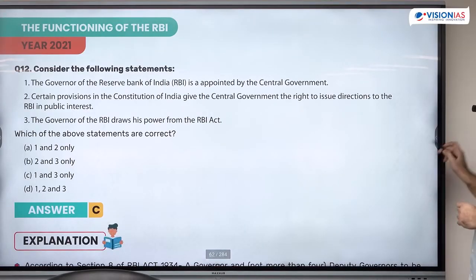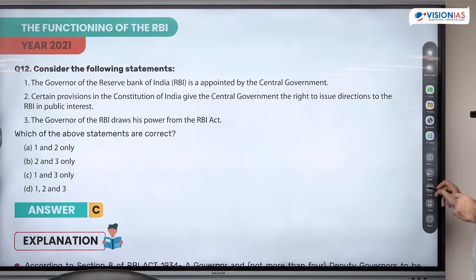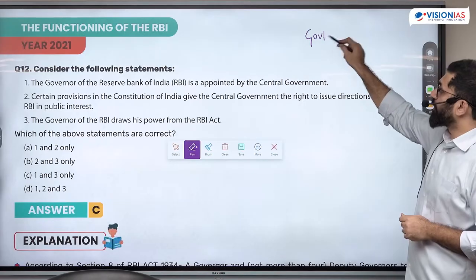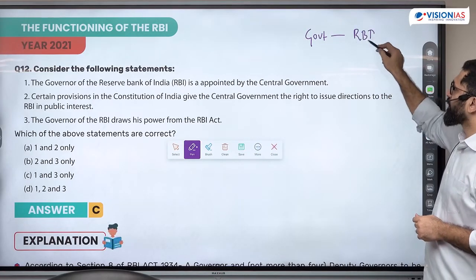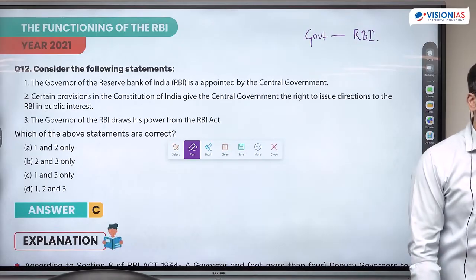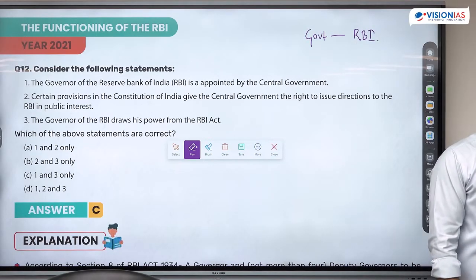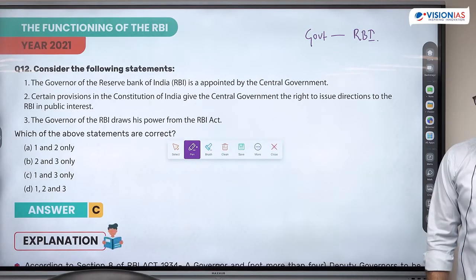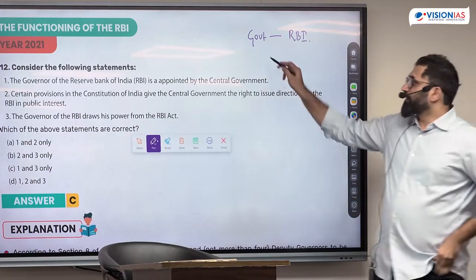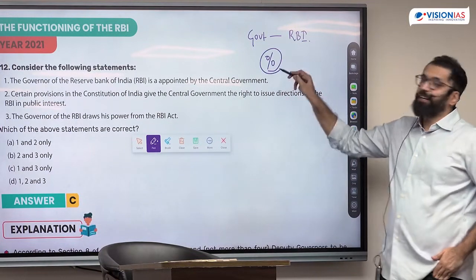This became a very big issue. This became an issue in 2015 to 17 because there was a very big conflict between the government and the RBI. One of the reasons why RBI should be independent from the government is clear. Why? Because we don't want government control over money. Another point of conflict between them is the interest rate.